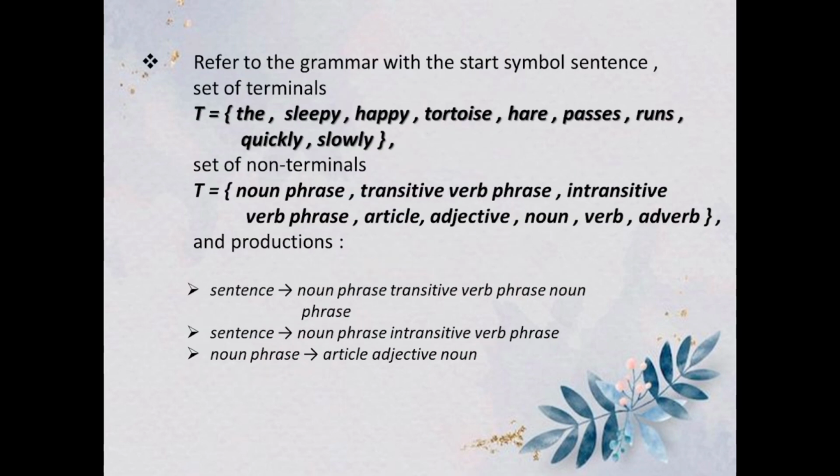Refer to the grammar with the start symbol sentence. Set of terminals: the, sleepy, happy, tortoise, passes, runs, quickly, slowly. Set of non-terminals: sentence, noun phrase, transitive verb phrase, intransitive verb phrase, article, adjective, noun, verb, adverb. And the productions: sentence to noun phrase transitive verb phrase noun phrase, sentence to noun phrase intransitive verb phrase, noun phrase to article adjective noun.